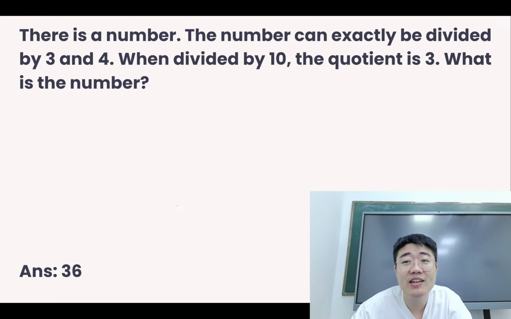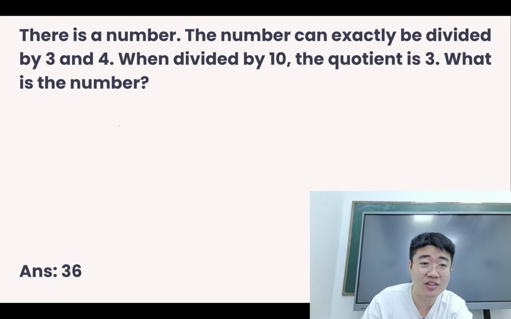Okay, this one, divided by 3 and 4, so when divided by 10, the quotient is 3. So I noticed that some of the papers have this question, some do not. So there are 2 different sets of papers. So it depends on which one you are holding on to. You may get different questions.